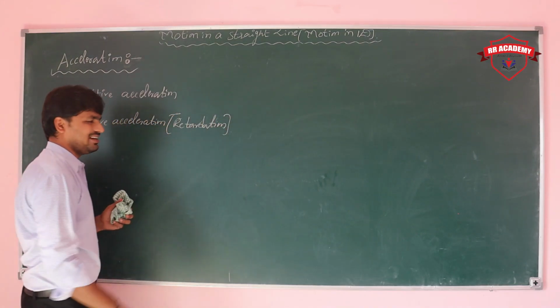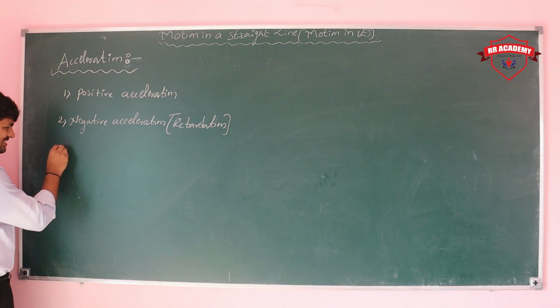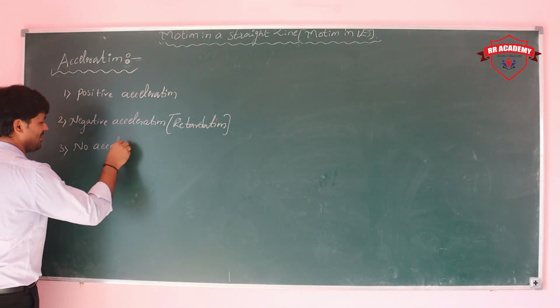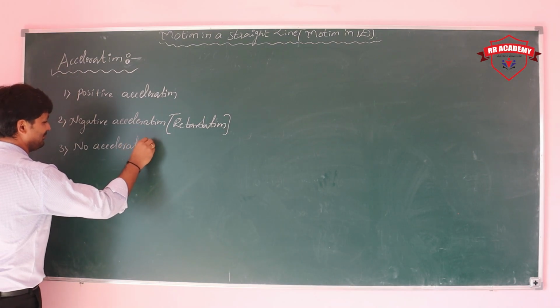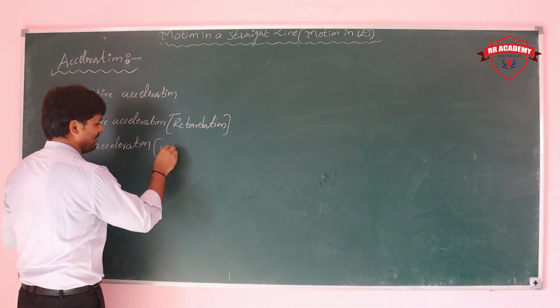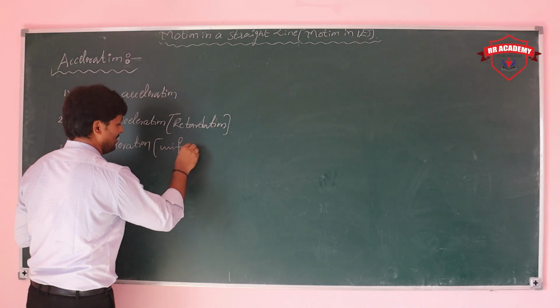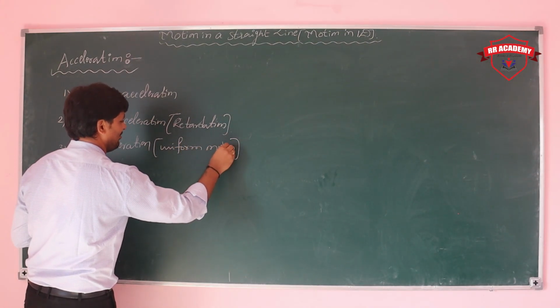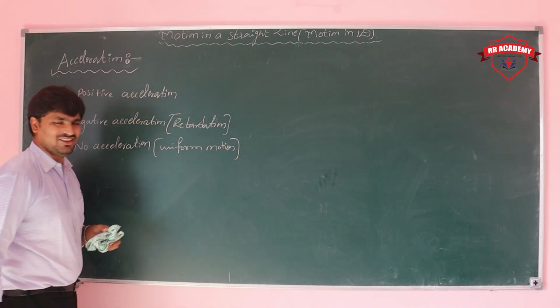Negative acceleration, another name is retardation. Next, the third one: no acceleration or zero acceleration, or else uniform motion. When the particle is in uniform motion, the change in velocity is 0, so the acceleration is also 0.